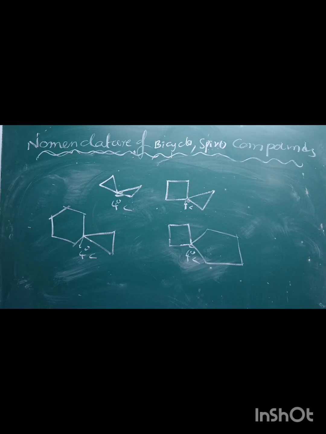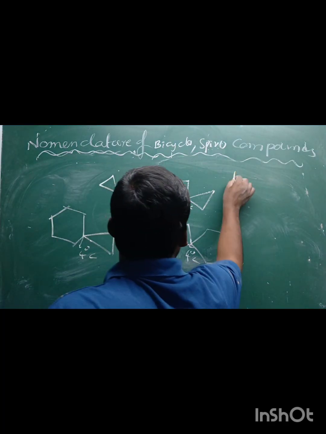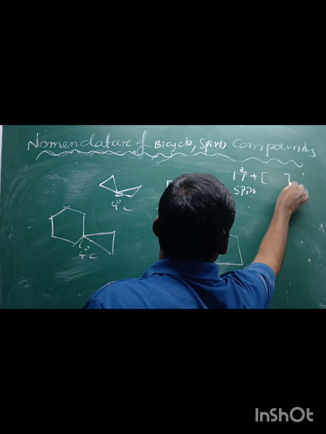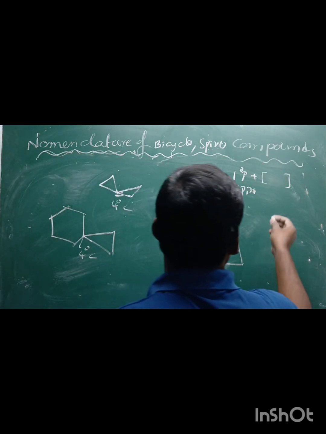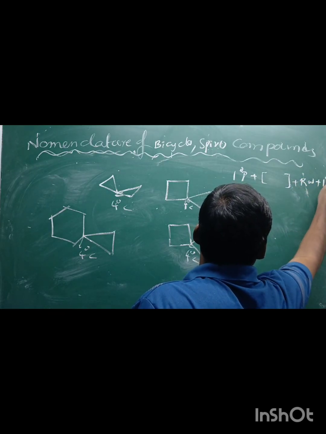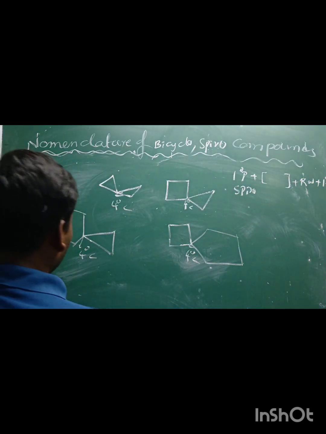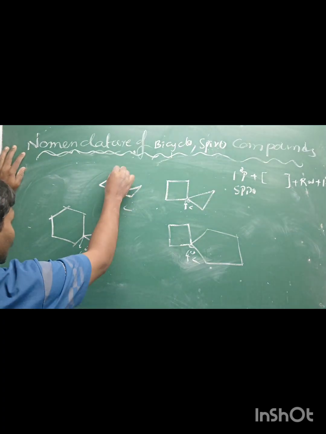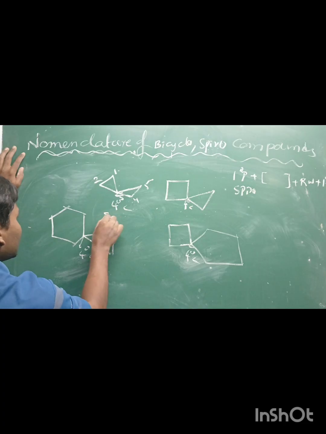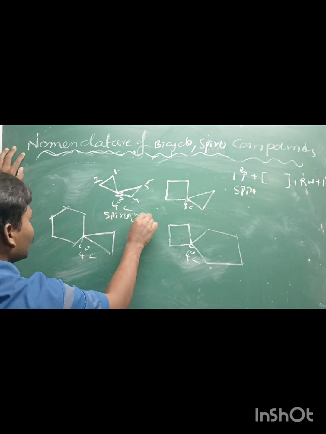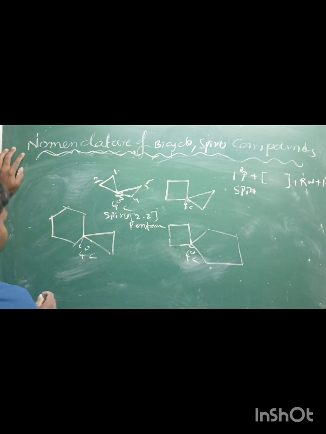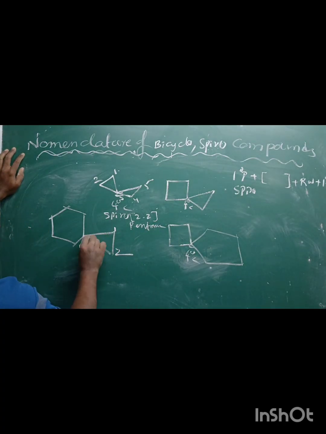The name of the spiro compound is obtained by adding the primary prefix spiro, as well as the positions of the rings, plus the root word plus the primary suffix. What is the name of this one? The numbering starts with the small ring to the big ring. Total number of carbon atoms 5. That is spiro 2.2 pentane.